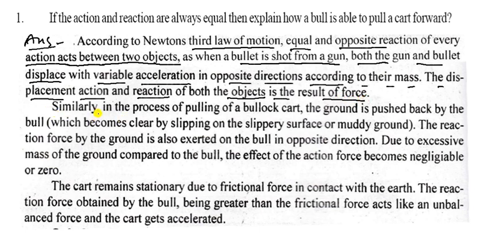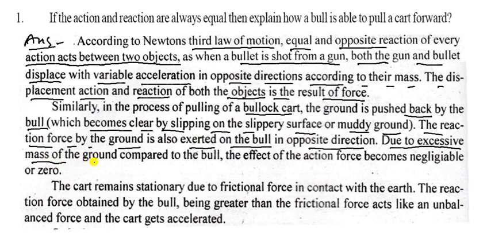Every action has a reaction between the two objects. It is always between two objects. When a bullet is shot from a gun, that is the example of the bullet. When a bullet is shot from a gun, both the gun and bullet are displaced with variable accelerations in the opposite directions according to their mass. This displacement, action and reaction of both the objects is the result of force.